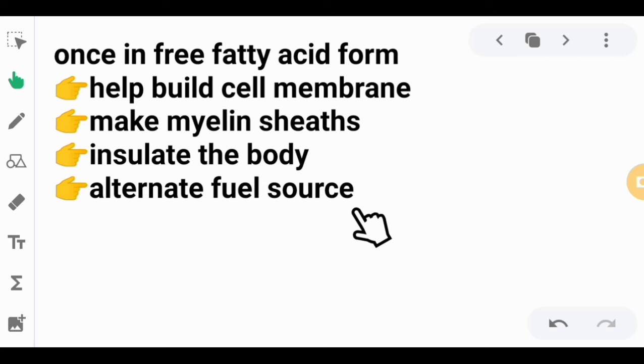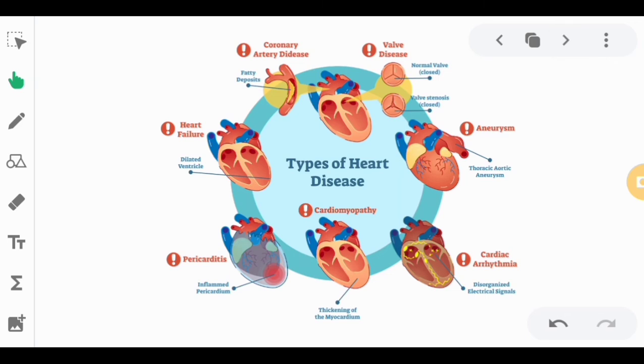It is also our alternate fuel source. For example, if you are in fasting mode and you don't have carbs readily available, this can be converted into glucose as an energy reservoir in our body. But you cannot have too much fat, because eating too much will lead to the accumulation of free fatty acids and triacylglycerols in your body. When that happens, you have a higher risk of heart disease. So you should avoid too much consumption of fatty acids.